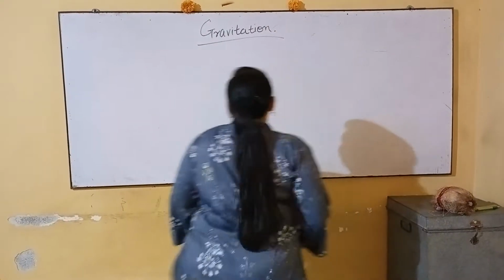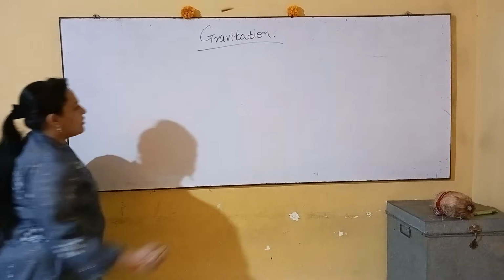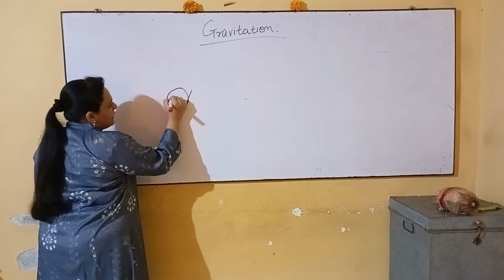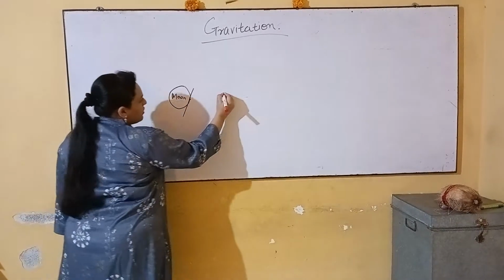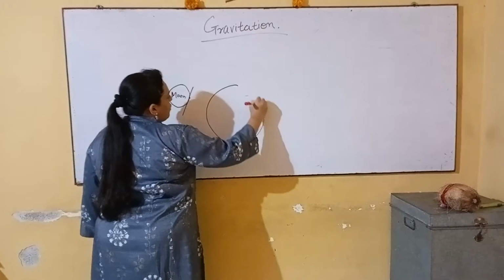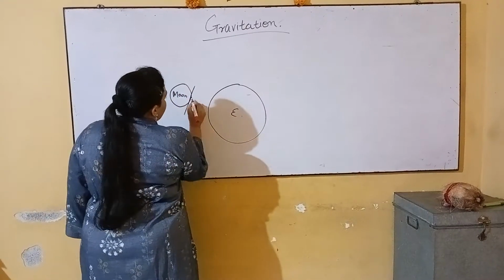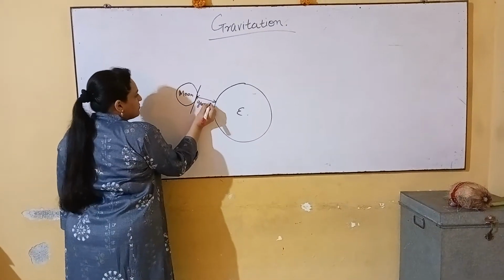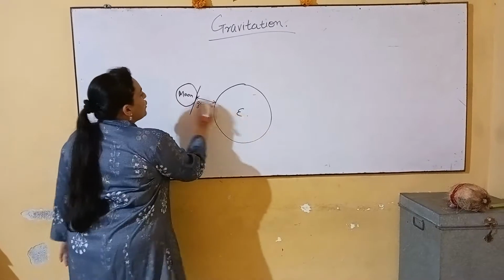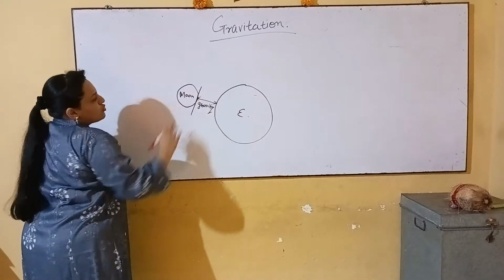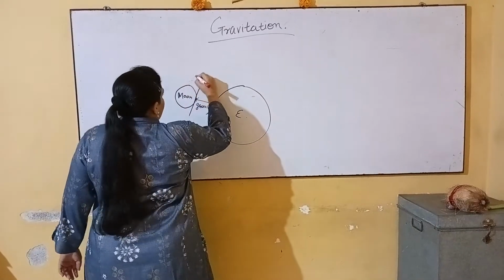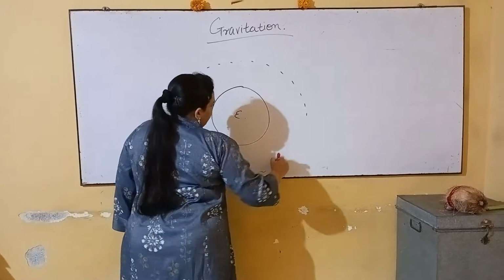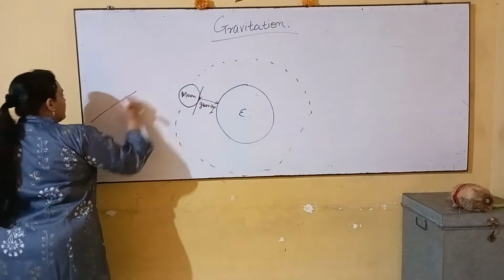When Sir Isaac Newton studied the movement of the moon around the earth, he noticed that one point of the moon was always tilted towards the earth, and this was due to the mutual attraction between the two bodies. This attraction due to the earth on the moon makes the moon tilt toward itself. But if in detail we want to study the path traced by the moon around the earth, we will do one experiment. We will take a string.